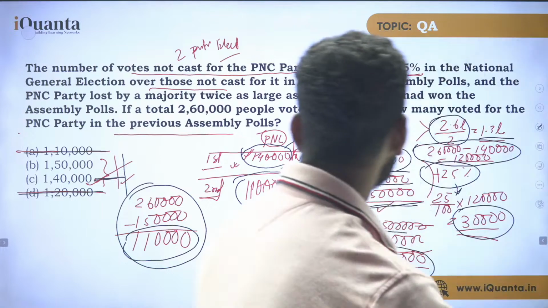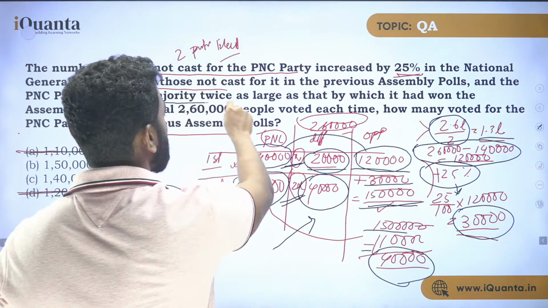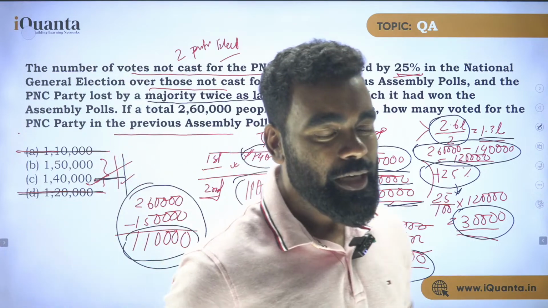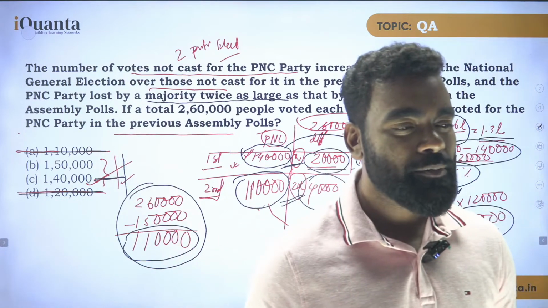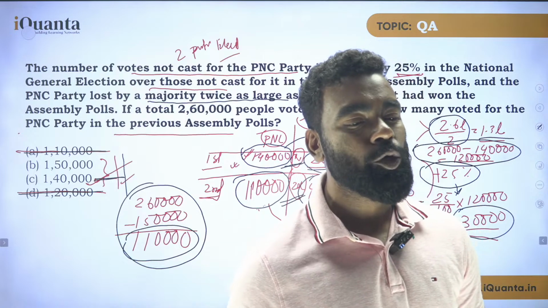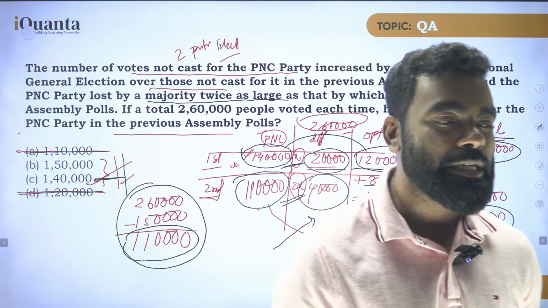Achha, Danny, this question is like this. Measure it by a majority twice as large. Majority twice means PNC, let's say, won by X votes, but in the next election, PNC lost by 2X votes. That is the meaning of majority.